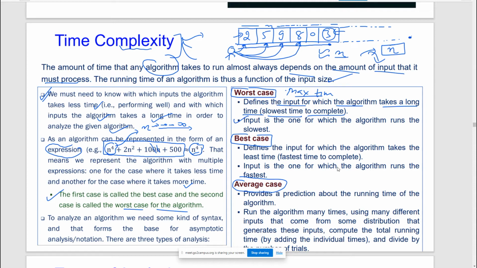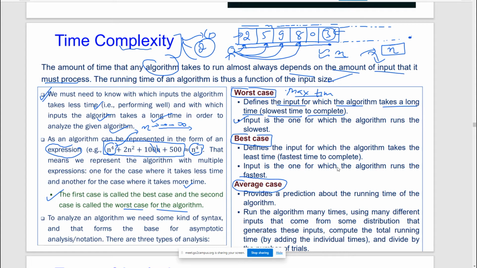Now the second type of case we have is the best case. So what is the best case? When you will find the element 3 in minimum time, when the 3 is present at the first position, the beginning of the list. You immediately find it and say, okay, I just found the 3. I just started my loop and found the 3 at the beginning of the list. That's wonderful. It means you are not going to traverse the whole list. So that is what we call the best case. See, this is an example.